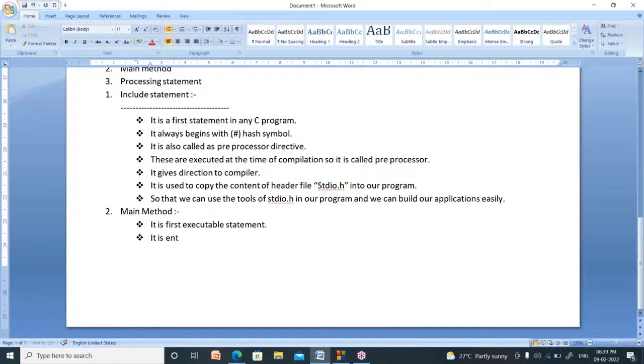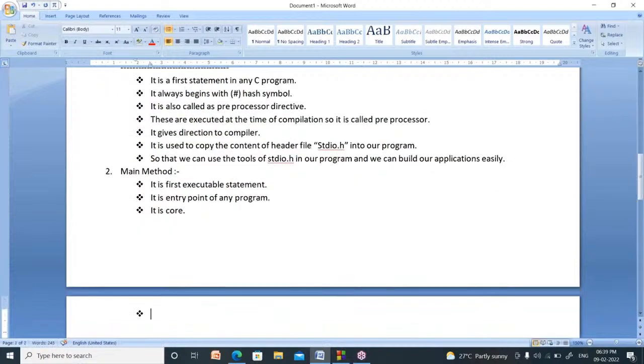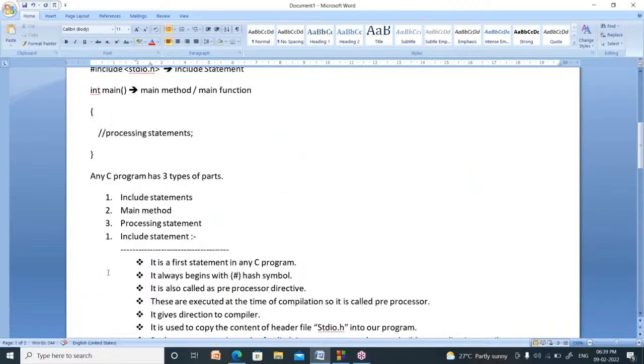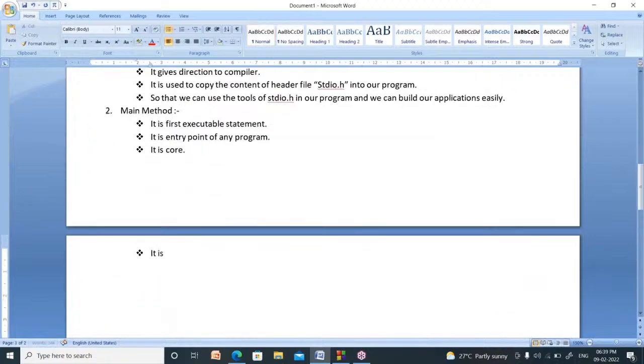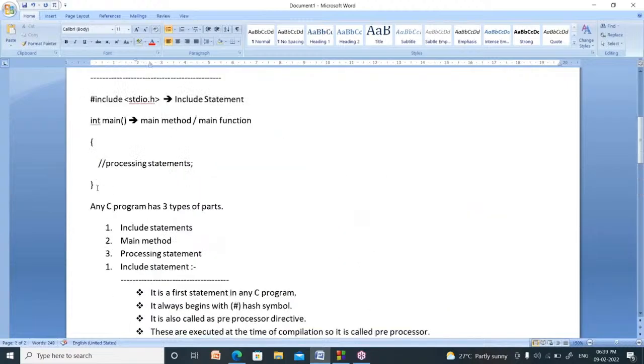It is the entry point of any program. Your program will be executed from the main method only. It is a very, very important function, the core. We have to write at least one main method. Why? Because it is a compulsory method. It is mandatory, which means compulsory. You have to write a main method. So it is very, very important.